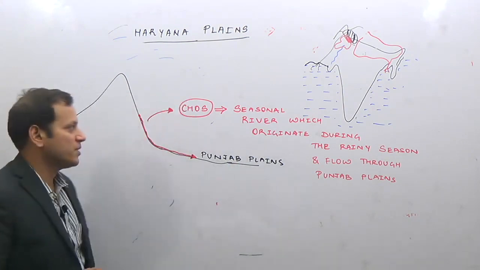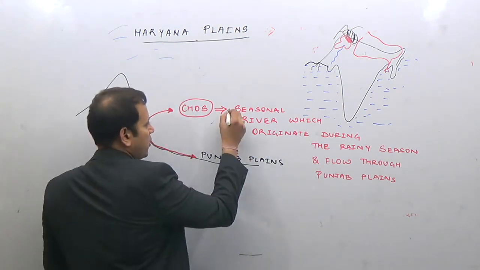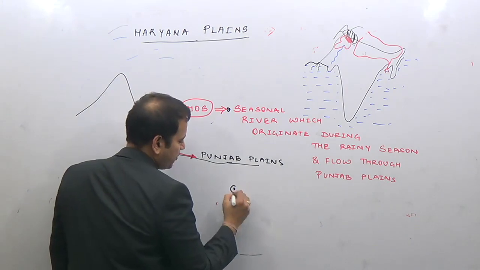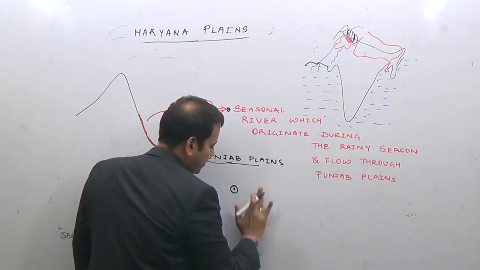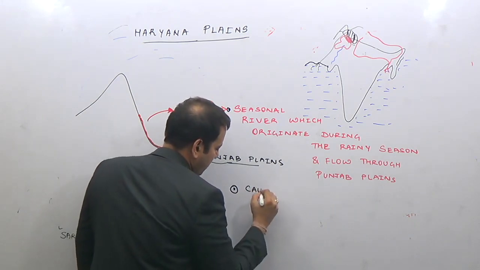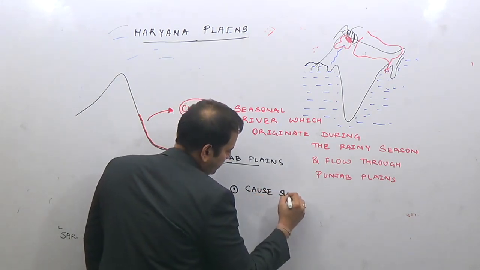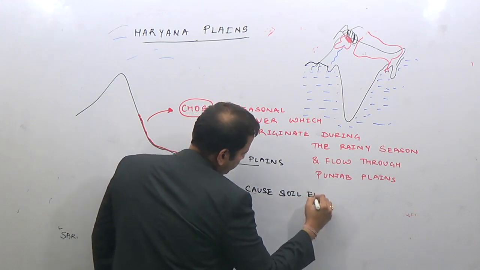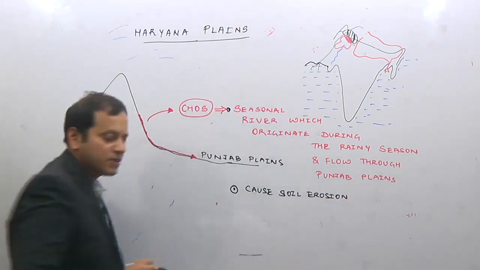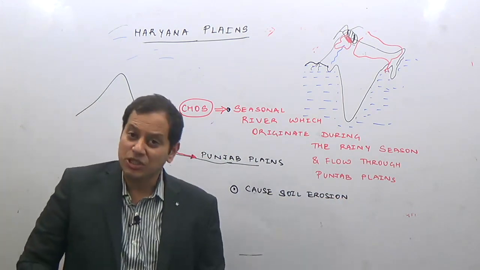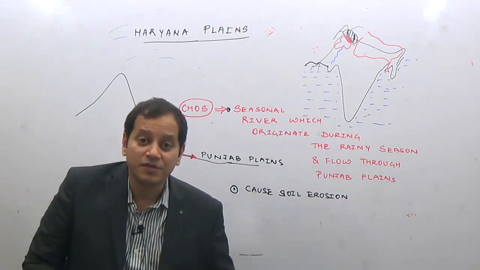So these chos are responsible for soil erosion in Punjab. So this is all about the Punjab and Haryana plains.